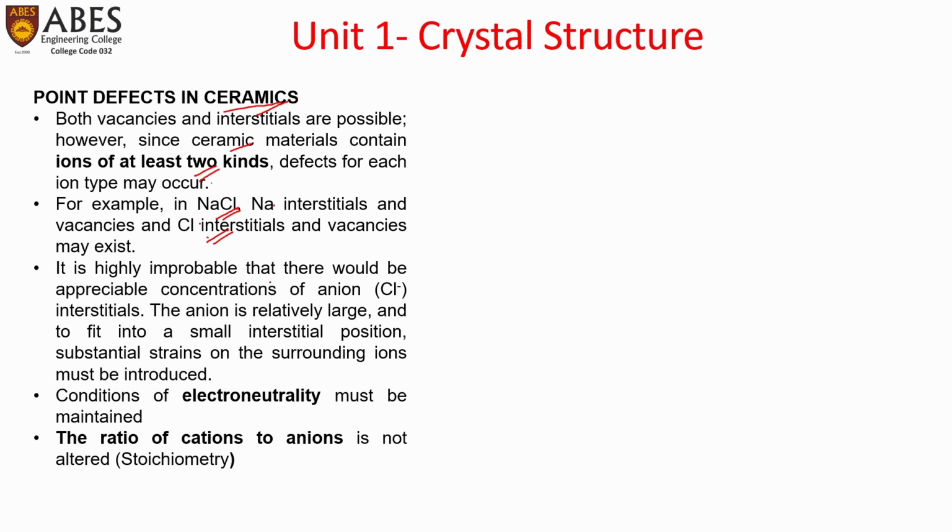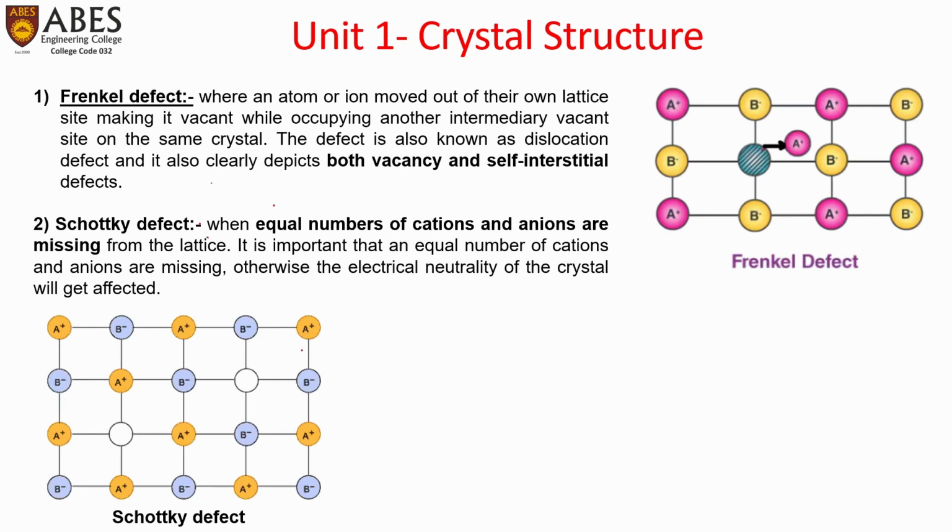It is highly improbable that there would be an appreciable concentration of anion, that is Cl minus, interstitials, because the anions are relatively large, and to fit into the small interstitial, substantial strains on the surrounding atoms must be introduced. Conditions of electroneutrality must be maintained, and the ratio of cations to anions is not altered, to maintain the electroneutrality of the ceramic. So these are the conditions for having a ceramic defect. There are two types of defects that occur in ceramics.